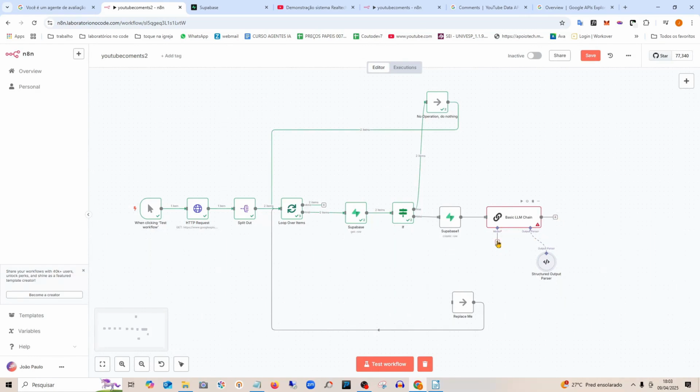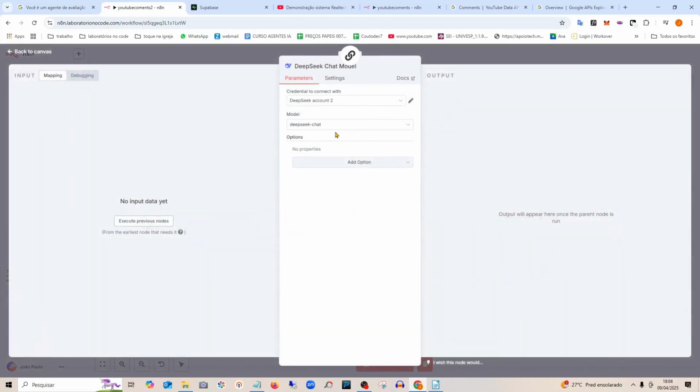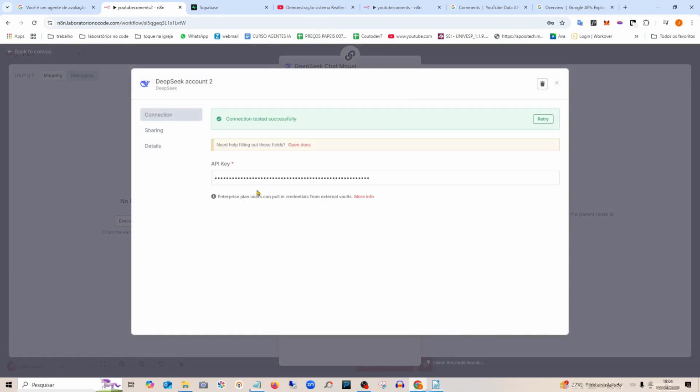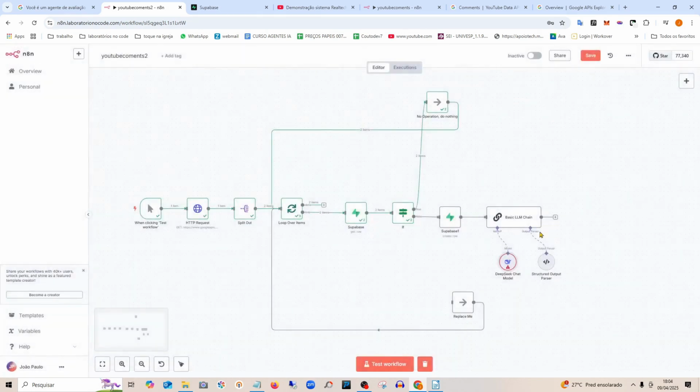So I will put a model here to make this evaluation. Then you can use and test the models you want. I will use DeepSeek here, which I already have an account for. If you don't have an account, you just need to create one at platform.deepseek, and you can register a new credential here. See, just click here on Create New Credential. So I'll stick with the one I already have here, but you can use ChatGPT or Gemini or any other one there.